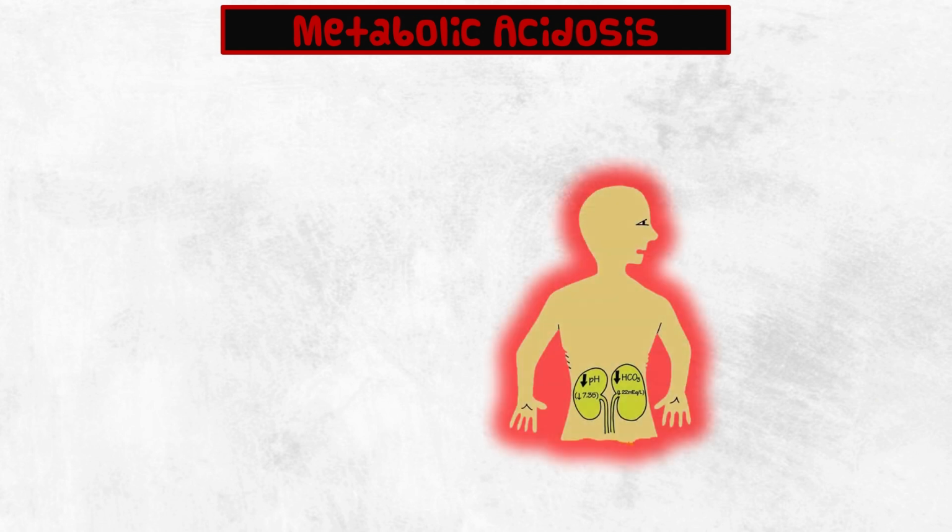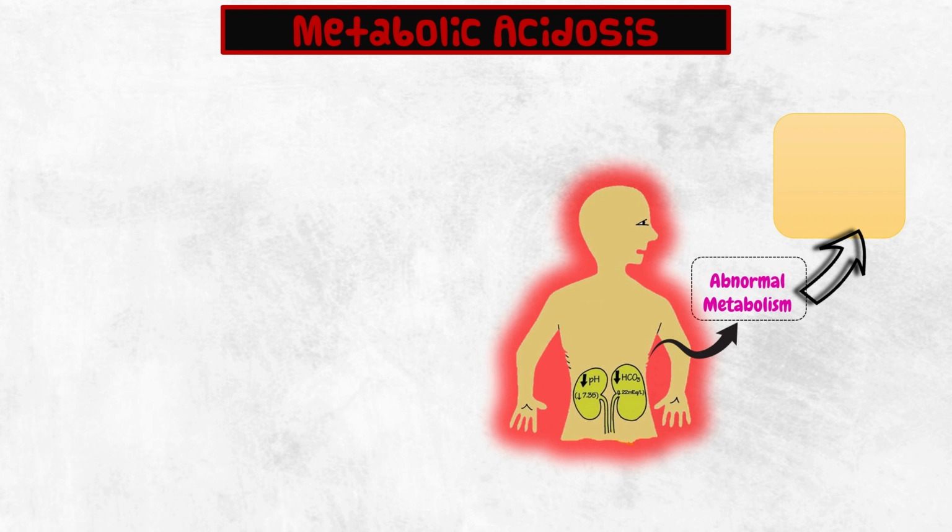Metabolic acidosis is the acid-base imbalance characterized by excess accumulation of organic acids in the body, which is caused by abnormal metabolic processes. Organic acids such as lactic acid, keto acids, and uric acid are formed by normal metabolism. The quantity of these acids increases due to abnormality in the metabolism.